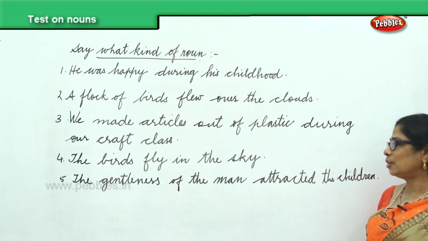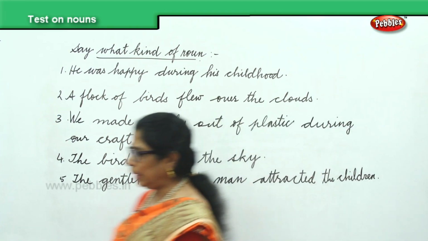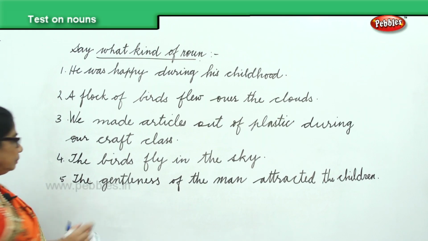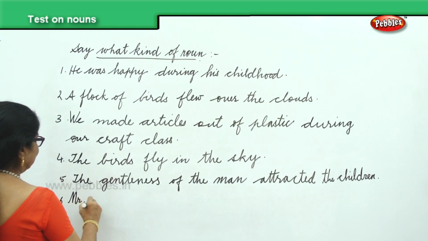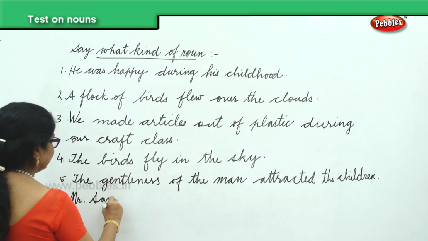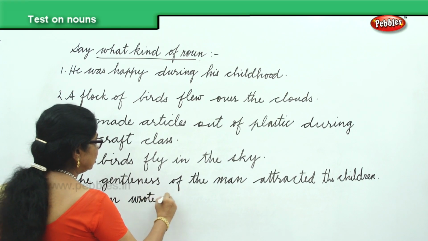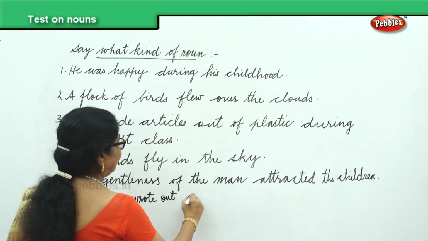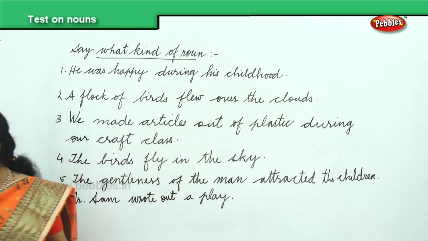The gentleness of man attracted the children. Then, Mr. Sam wrote out a play.